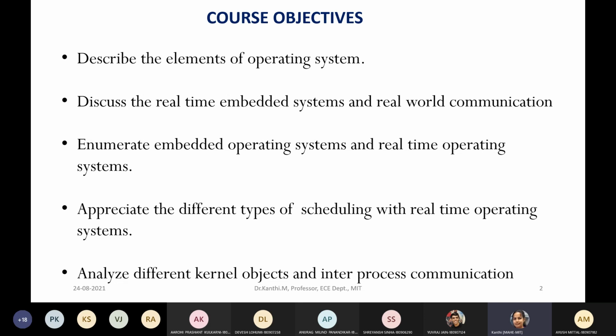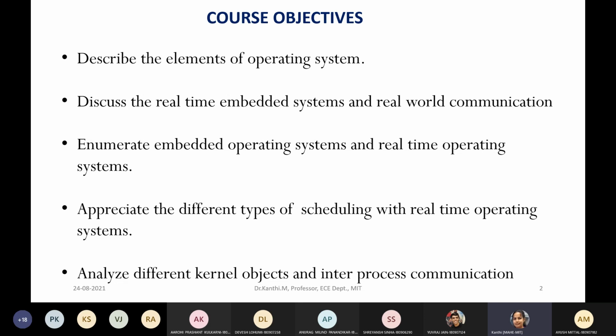So here the main objective is to know about the fundamental elements of the operating system and to know about the architecture basics of the specific embedded system, which is ARM Cortex M3, which I'm using, wherein we are writing certain programs using specific operating systems, which is designed by the ARM.